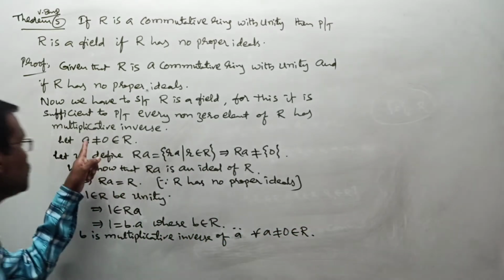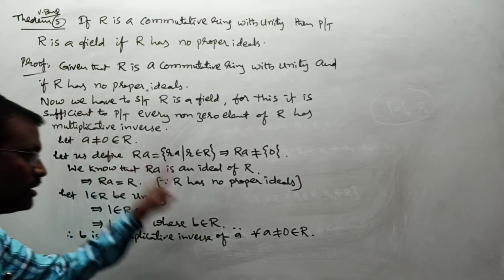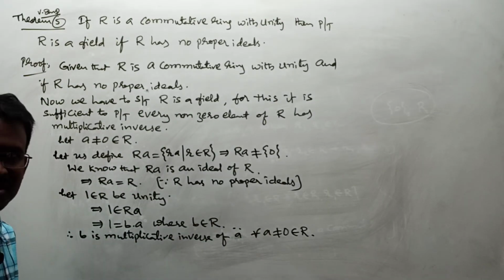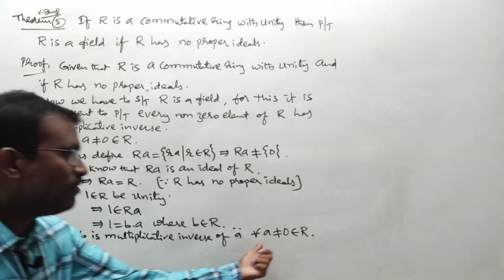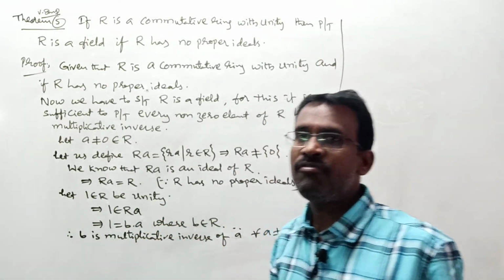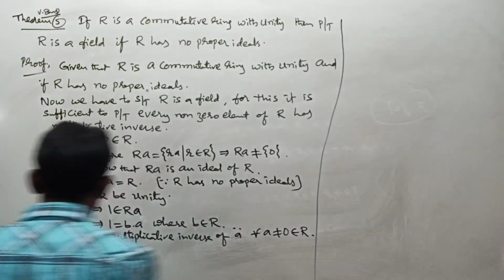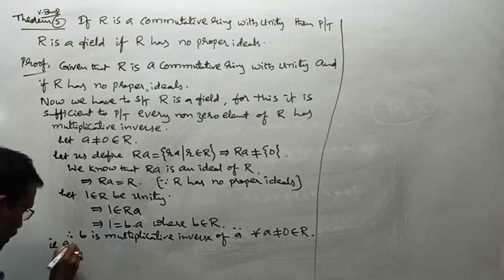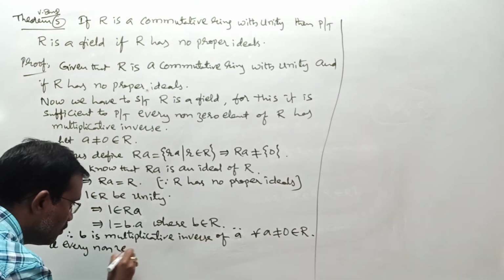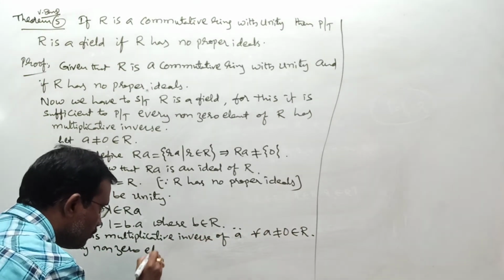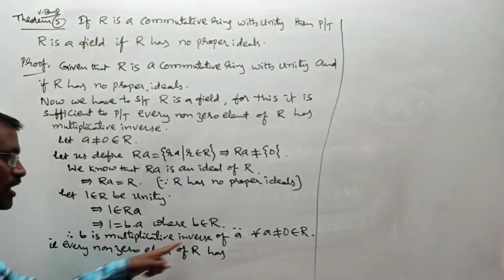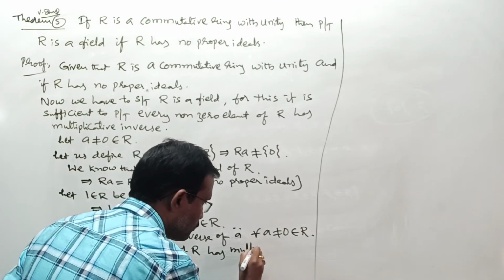Like this we can show for all A not equal to 0 belonging to R. Initially we took A as a non-zero element of R. Like this you can show for every non-zero element of R that the multiplicative inverse exists. B is the inverse of A for all A not equal to 0 belonging to R, which means every non-zero element of R has a multiplicative inverse. Clearly I am writing that every non-zero element of R has multiplicative inverse. Here is what we proved.